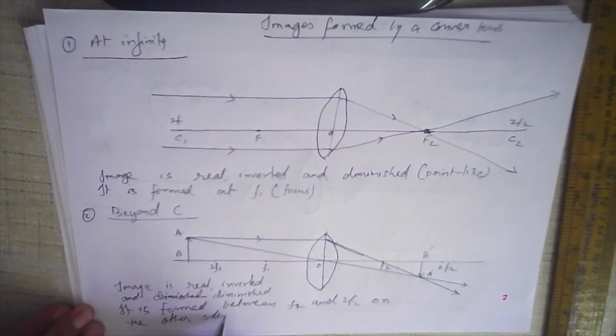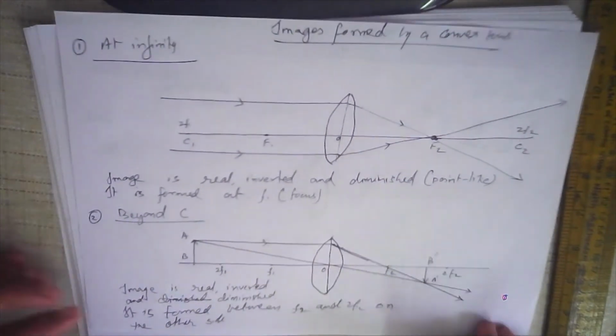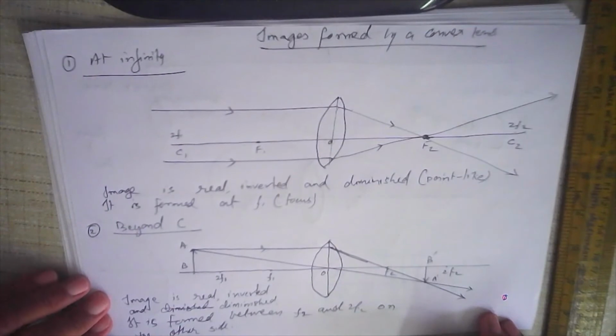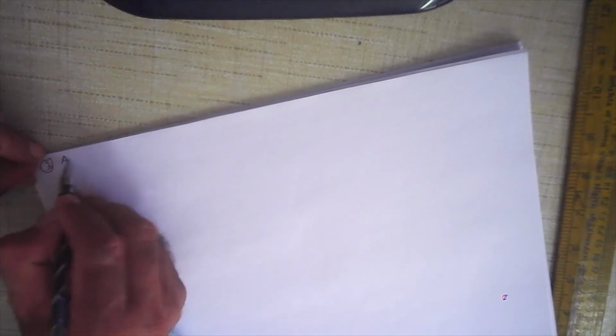Okay, this way. So you can see image formation is quite easy. It's not so difficult at all. Now let us take another case. Third position. What happens when the object is placed at C? Here in this case the object is going to be placed at C.